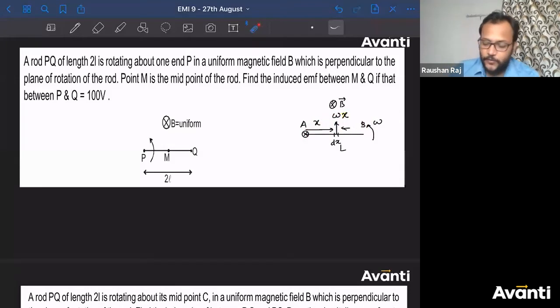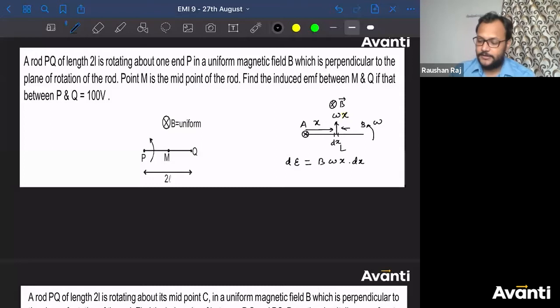Now let us find the induced EMF across these two points. For a small element, dE is equal to B into V into the length, where V is omega into x and the length is dx. This is the induced EMF between these two points.